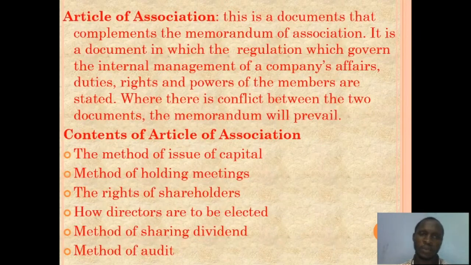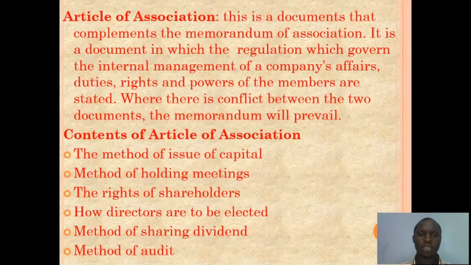Now let's look at Article of Association. This is like an opposite of Memorandum of Association. While Memorandum of Association has to do with how a company relates with the outsider, Article of Association is much more concerned about the rules and regulations governing the rights, powers, and duties of the management, those that are concerned with the managing of the organization. Where there is conflict between the two documents, the Memorandum of Association will prevail.